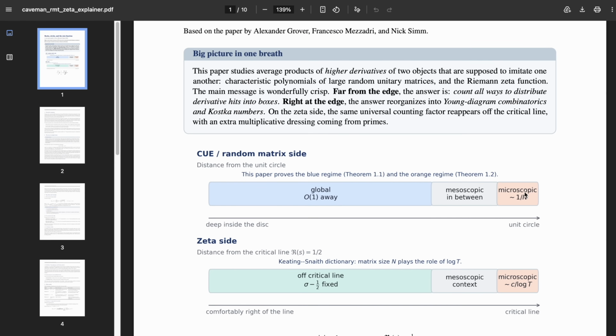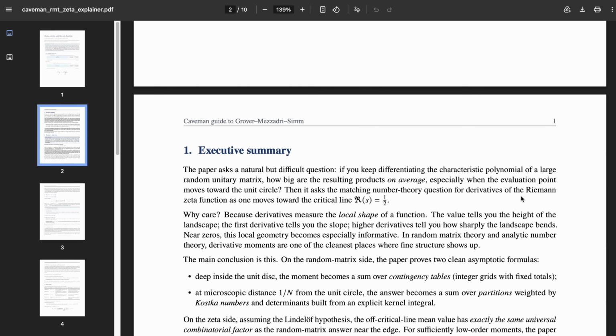Mesoscopic in between, that's fair, and then microscopic. This is a bit disappointing, to be fair. I kind of expected it would actually explain it as if I was a caveman, but it seems like it's explaining it as if I did maths, which is a bit disappointing, really. I kind of wanted it to be like, imagine you've got a line with rocks on it, and then you've got a circle with rocks on it, and I don't know, you have another rock. To be honest, I'm not even sure if this would be very clear to a beginner.